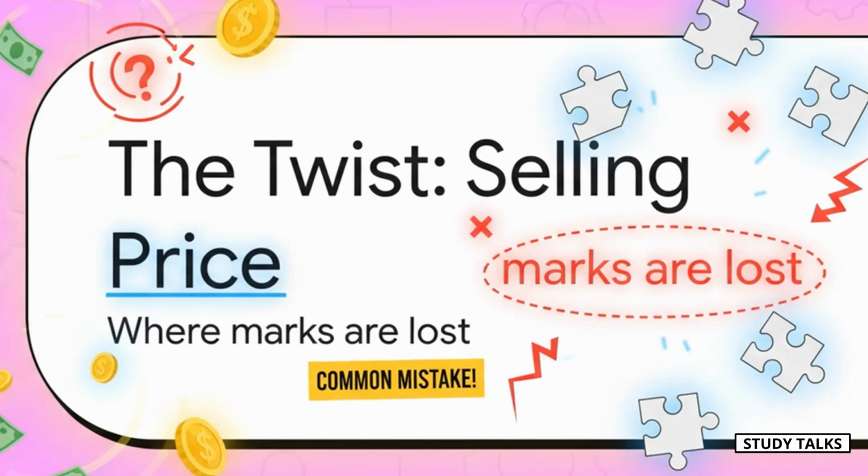All right, everyone, take a deep breath. We are now heading into the single most important, the most frequently tested, and honestly, the trickiest part of branch accounts. This is where we talk about what happens when goods are sent at selling price. This is where the real marks are.